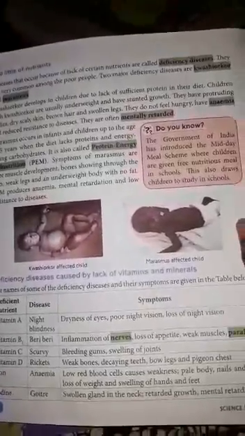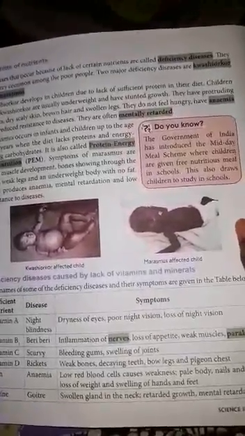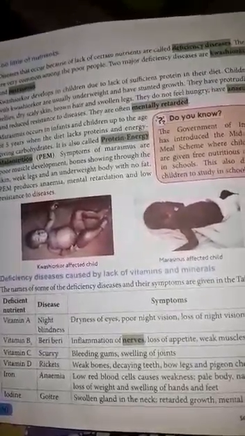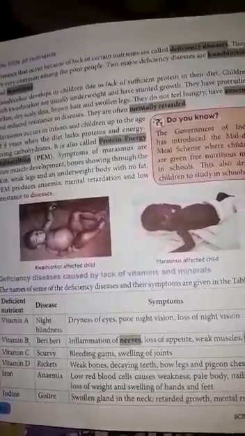Next, vitamin B1 deficiency causes beriberi. What are the symptoms? Inflammation of the nerves, loss of appetite, that means you will not feel hunger, weak muscles, and paralysis. Vitamin C deficiency causes scurvy, which shows bleeding gums and swelling of the joints. Vitamin D deficiency causes rickets, that is weak bones, decaying teeth, bow legs, and pigeon chest.